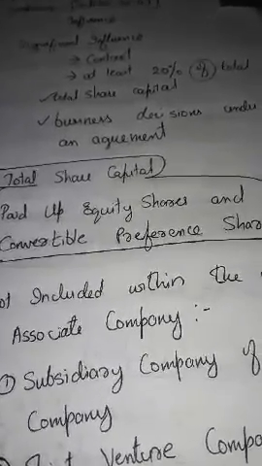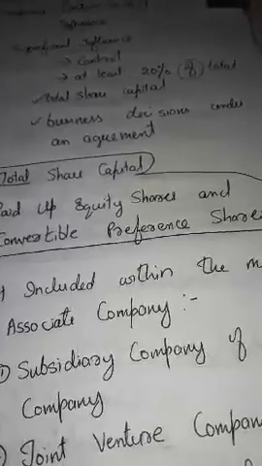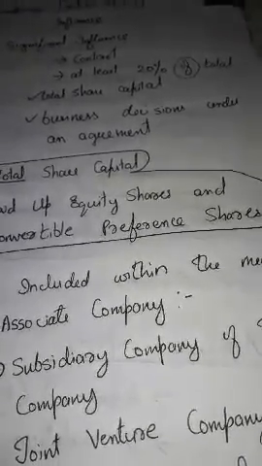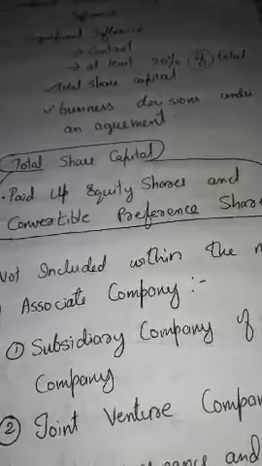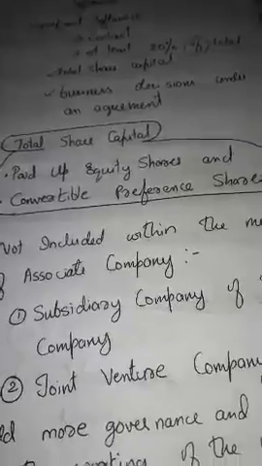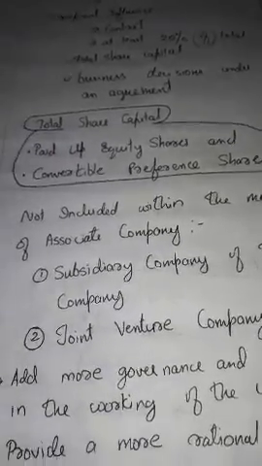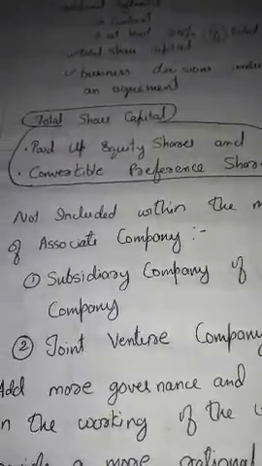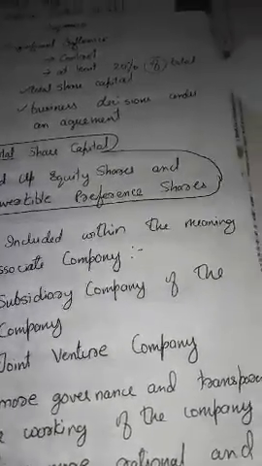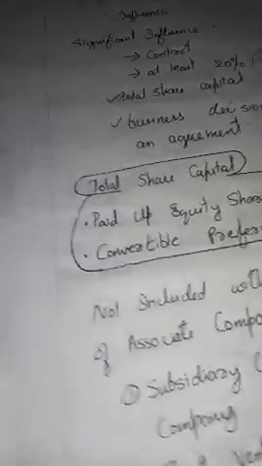Here, what is meant by significant influence? Significant influence means control of at least 20% of the total share capital or control of business decisions under an agreement. What is included in this total share capital? Paid up equity shares and convertible preference shares. And a subsidiary company and a joint venture company are not included within the meaning of associate company.